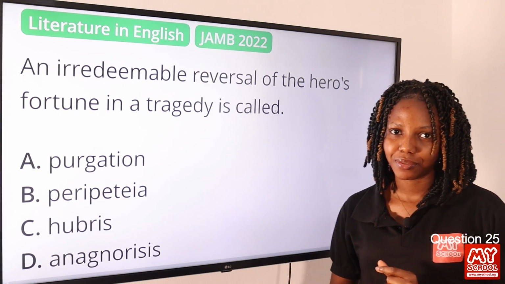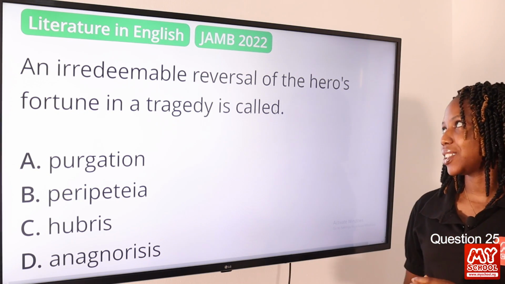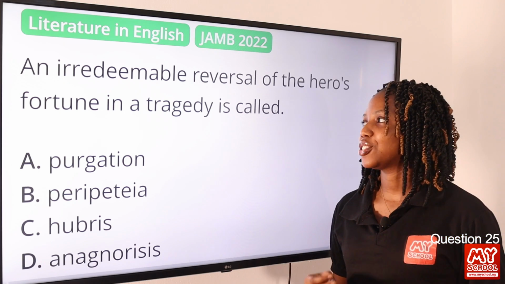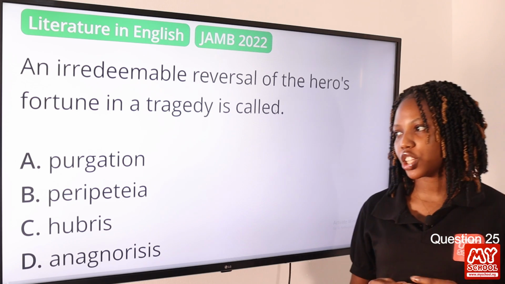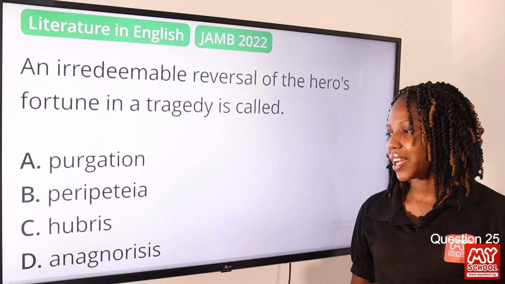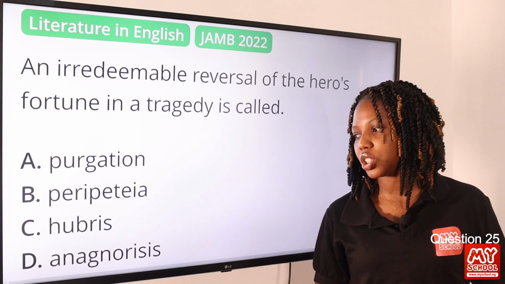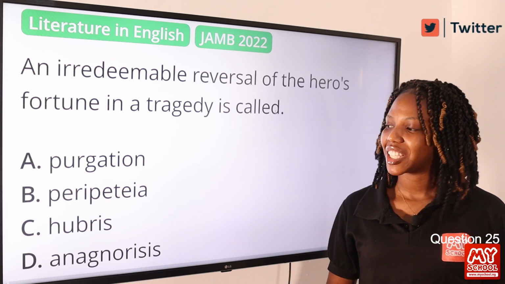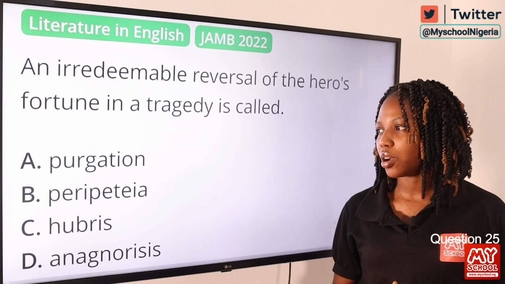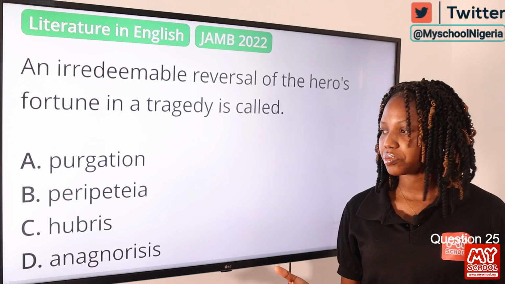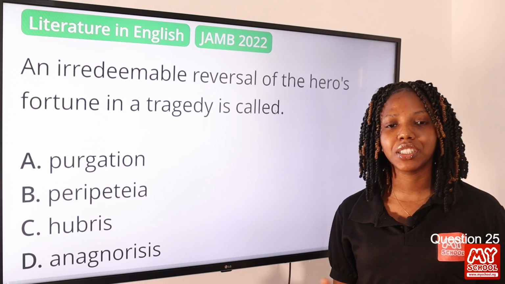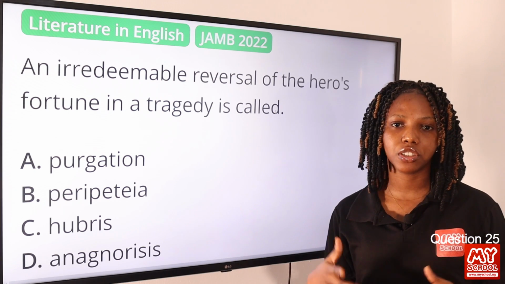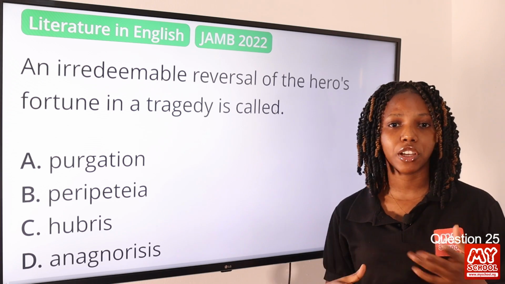Question 25. An irredeemable reversal of the hero's fortune in a tragedy is called dash. Option A, purgation. Option B, peripeteia. Option C, hubris. Option D, anagnorisis. The answer to this question is peripeteia. Purgation is cleansing. Peripeteia means a sudden change of fortune in a story, a reversal of circumstances.